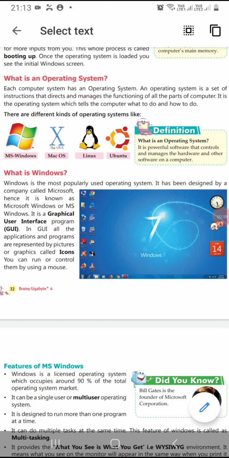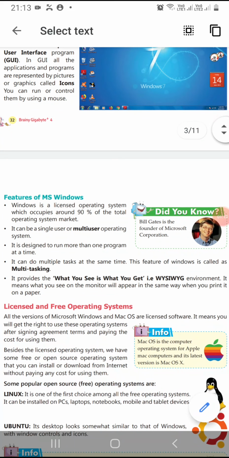It is a graphical user interface program because all the applications and programs are represented by pictures or graphics. These pictures or graphics are called icons. You can run or control these icons by using a mouse. Next, features of MS Windows.